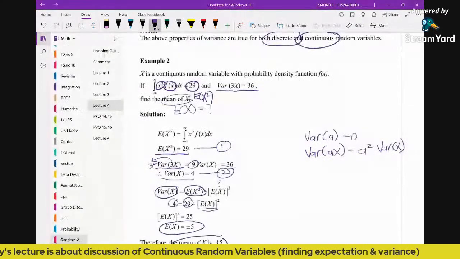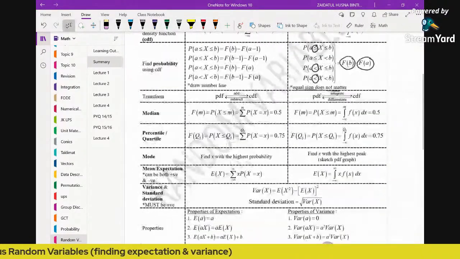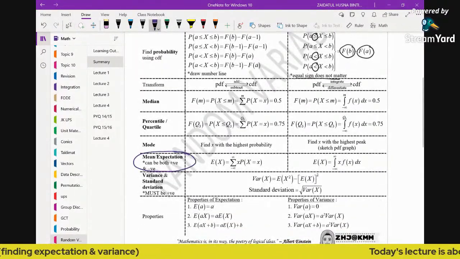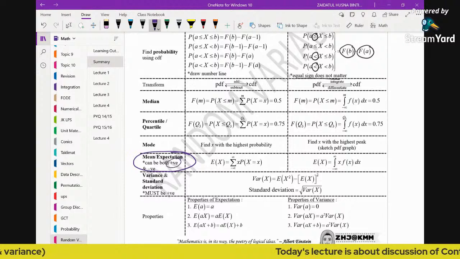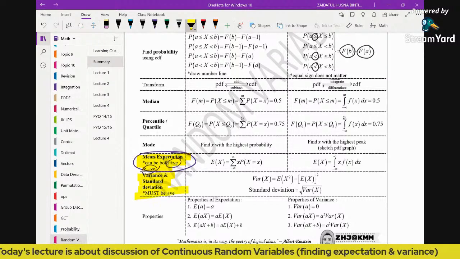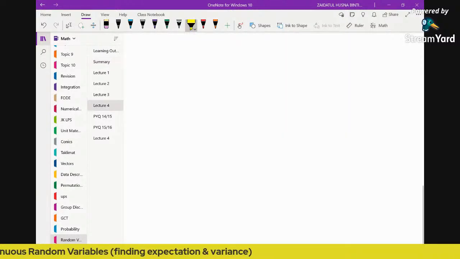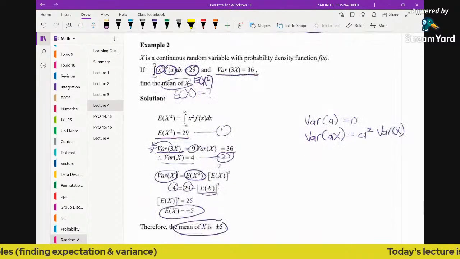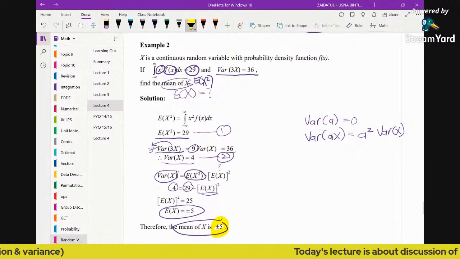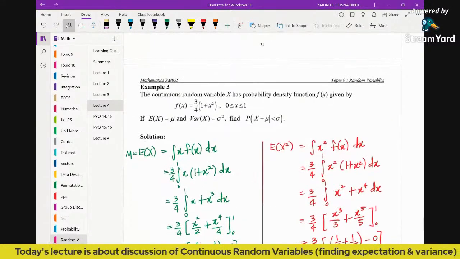Let's see the summary. For discrete and continuous, the mean can be both positive and negative. But when it comes to variance and standard deviation, we must get a positive answer. So that's the difference. Once you get the mean, you don't really have to worry if the value of the mean is negative, because the mean can be a negative value.